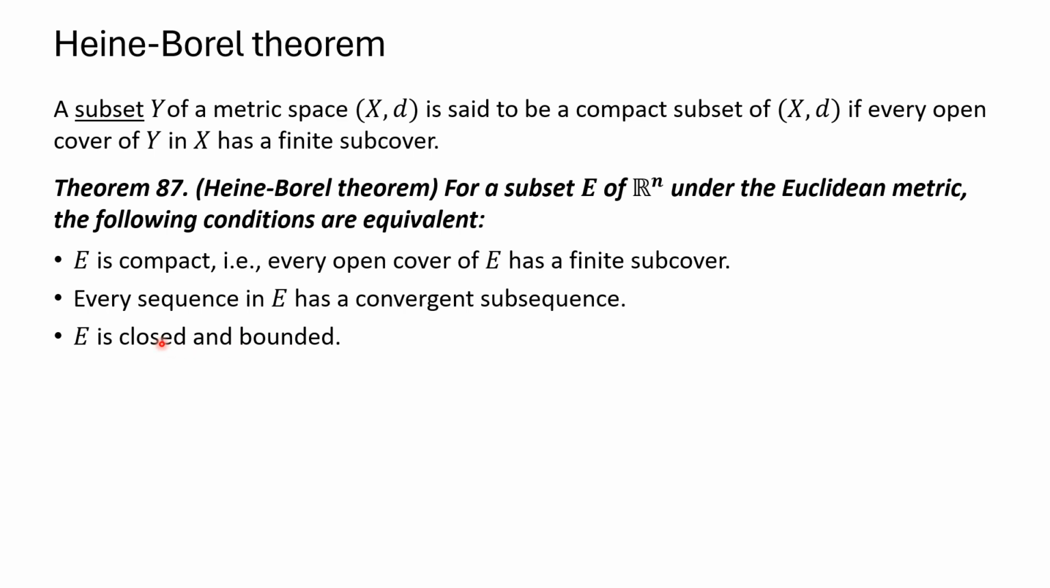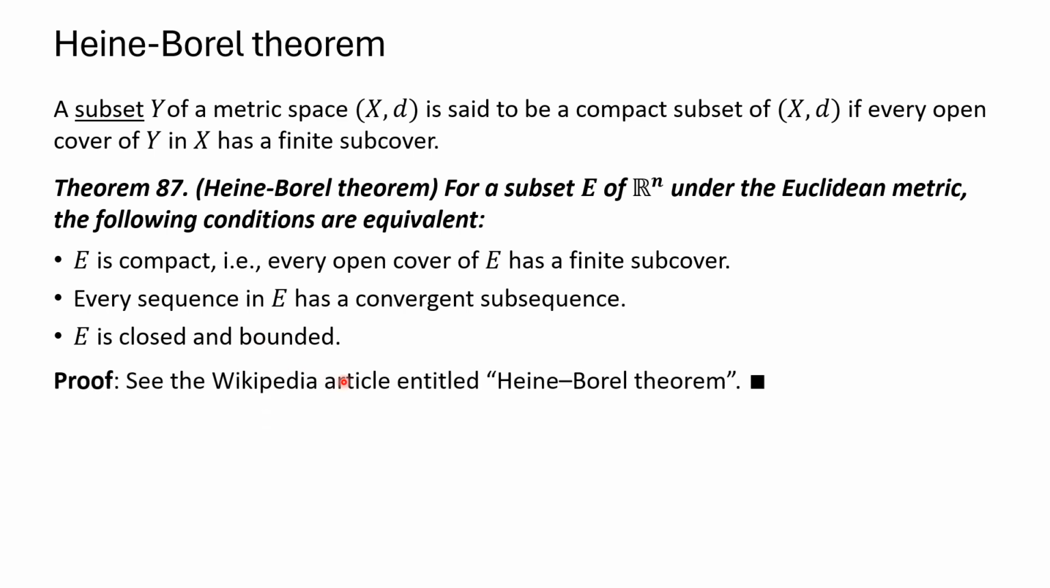Closed means it contains all its adherent points, and bounded is, as we described before, the maximum distance between any two points is less than some particular number. And that proof can be found, if you're interested, in the Wikipedia article entitled Heine-Borel theorem. Okay, so that's the last slide in this particular lesson. We have one more lesson on metric spaces, which is lesson 12.